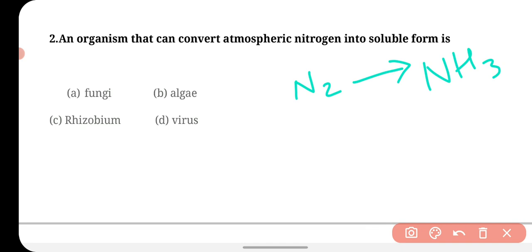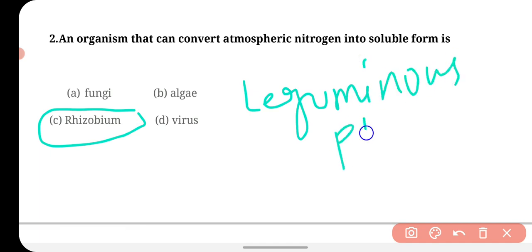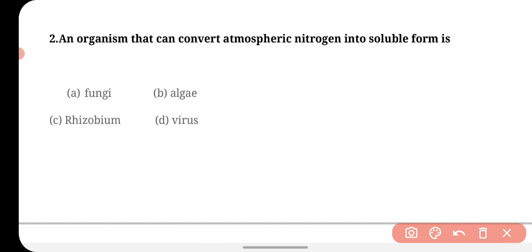Rhizobium is a symbiotic bacteria which lives in the root of the leguminous plant, and it converts the atmospheric nitrogen into the soluble form so that the plants can use it, because plants cannot use the atmospheric nitrogen directly. So the correct answer is rhizobium.